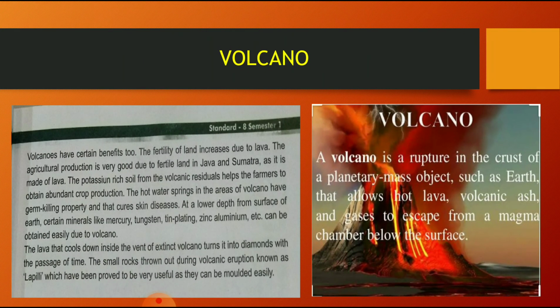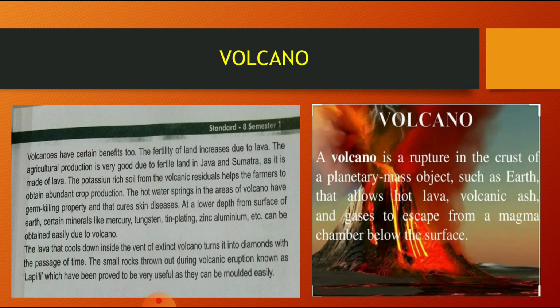Now it is a very interesting part to know that volcanoes have certain benefits too. Now you will think in your mind how volcanoes can be beneficial. Volcanoes are very dangerous to us. If one comes, we all know that we are going to turn into ashes, because the temperature of volcanoes is very, very high. We cannot live, right? It is equal to a person who is going to burn. But still, volcanoes have certain benefits too.